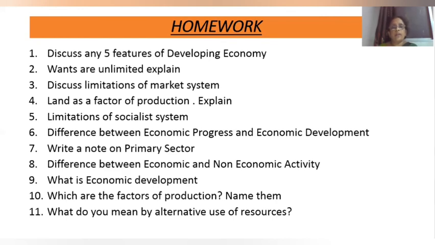Then what do you mean by alternative use of resources? Take page number 124. Resources to satisfy demands are limited. Not only this, they have alternative usage also. When any tool of production may be utilized in more than one way, it means that the tool has multiple usage. So it may be said that the usage is alternative. For example, if wheat is sown in a land, bajra, maize, groundnut, and any other yield cannot be cultivated. So these answers you have to write in the notebook and then give the answer and learn the answers also.